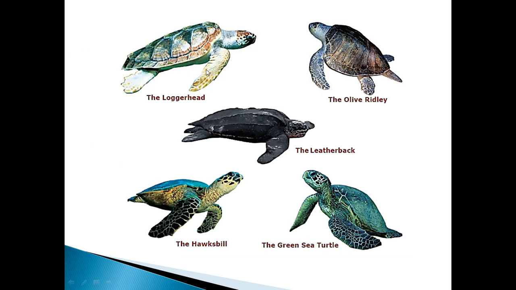So look at the picture very carefully. This is the loggerhead, this is the olive ridley, this one is the leatherback, this is the hawksbill and this is the green sea turtle. I hope children you have understood the picture clearly. So go through it once again.